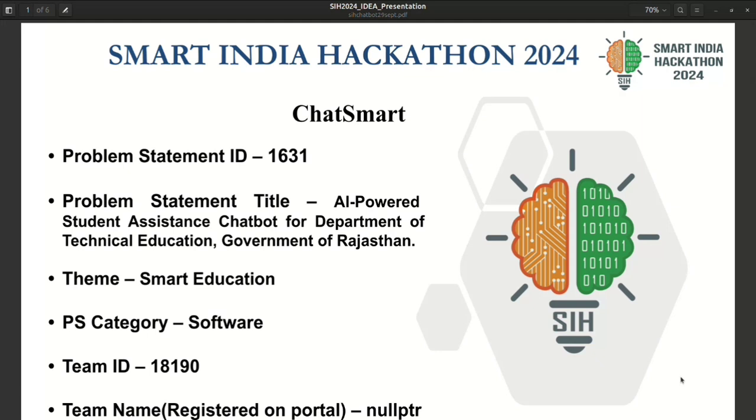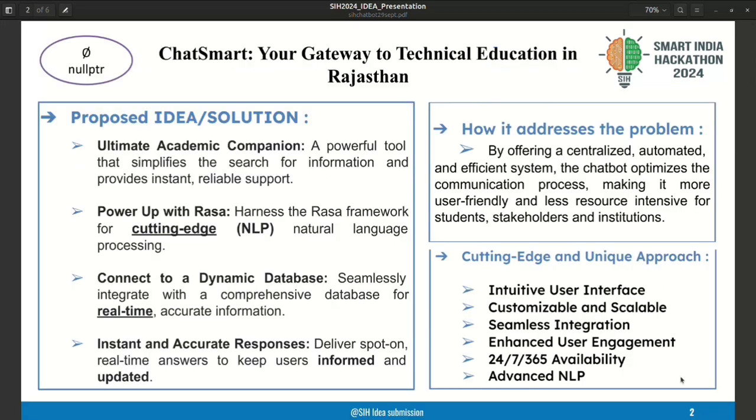Problem statement ID is 1631. Problem statement title is AI powered student assistant chatbot for Department of Technical Education, Government of Rajasthan. Theme is Smart Education, and team ID is 18190. The problem statement category is software.